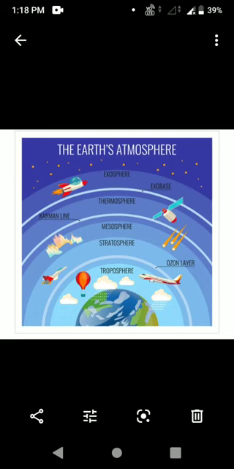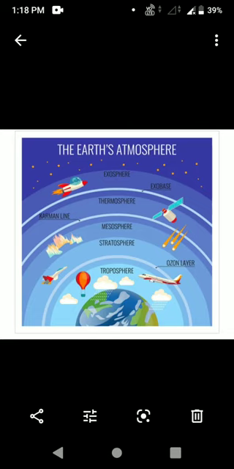What do you know about this stratosphere? Stratosphere is also called ozonosphere. Okay. What is the another name for stratosphere, student? It is called ozonosphere. So this stratosphere lies above the troposphere. How much height has it extended? 50 km above the Earth's surface.